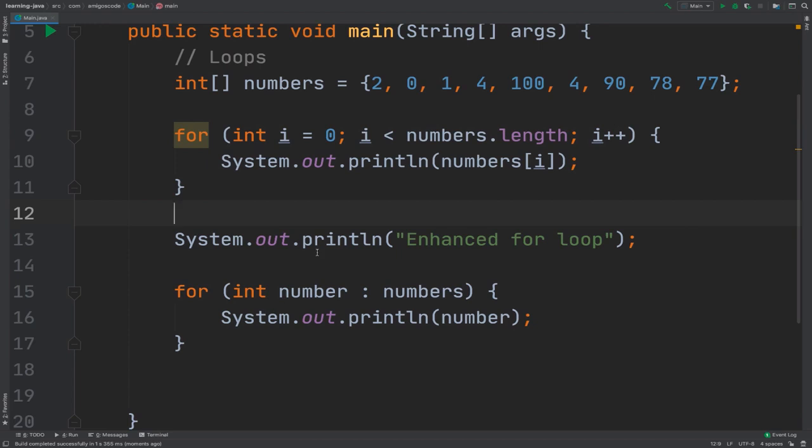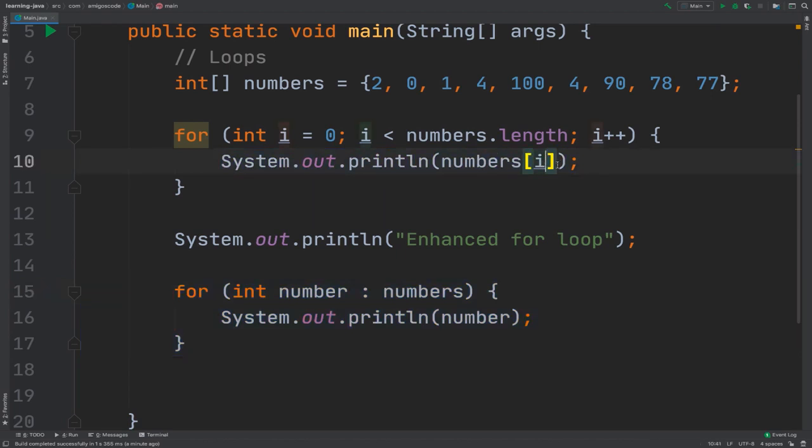But the difference here is that with this loop, I do have access to the index value, whereas in here, I don't have access to the index. I only have access to the actual number itself, which means that, for example, if you want to check the next neighbor inside of this array, so the next neighbor of 2 is 0, you can't do it with this, but with this one here, you can.